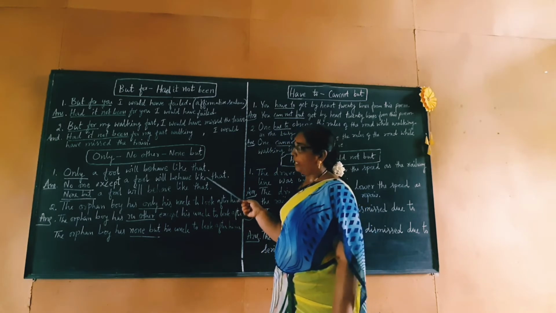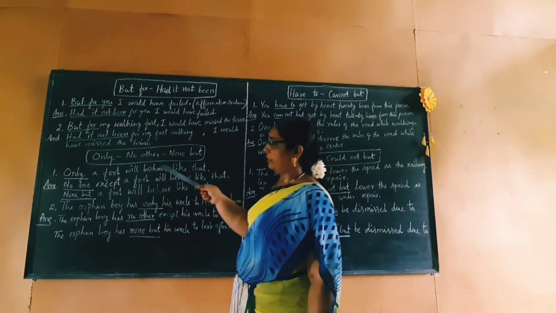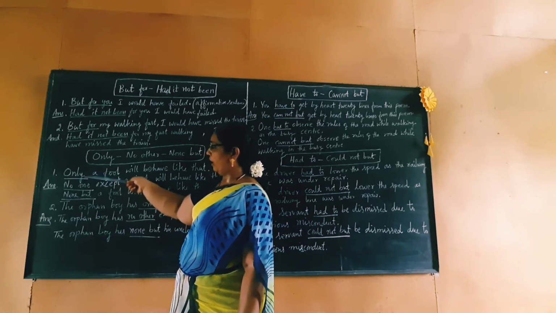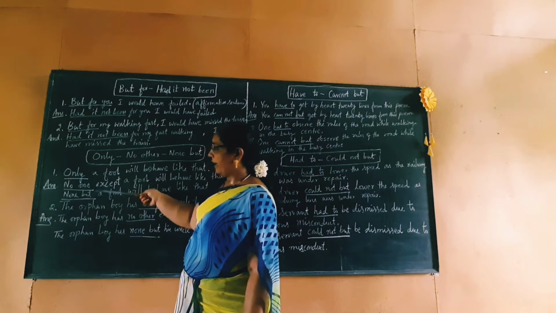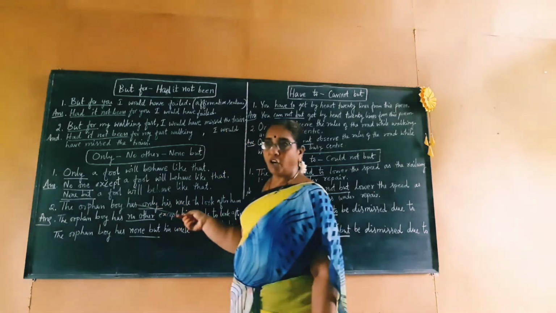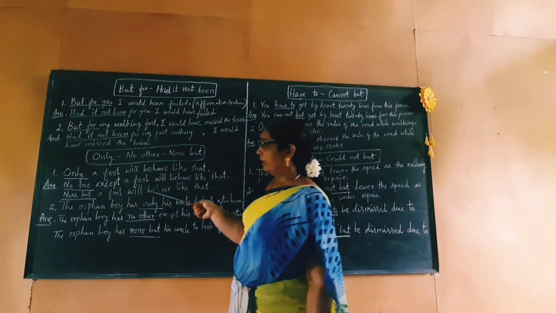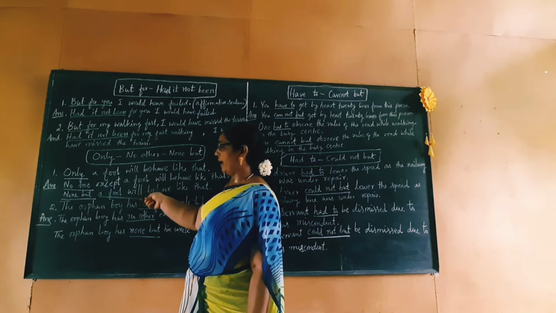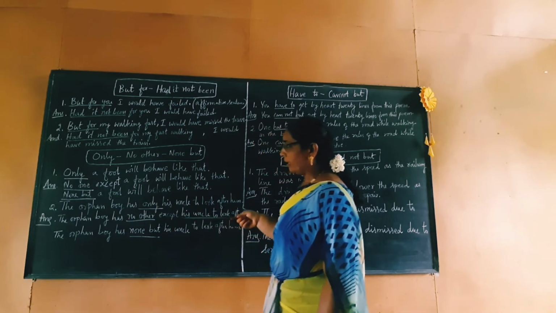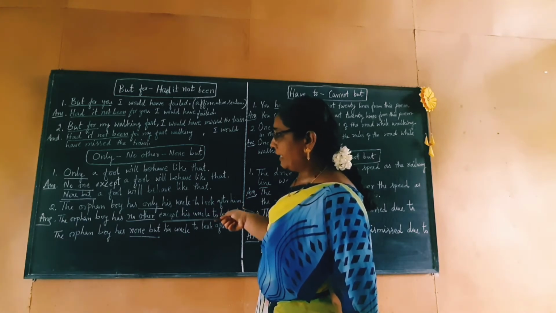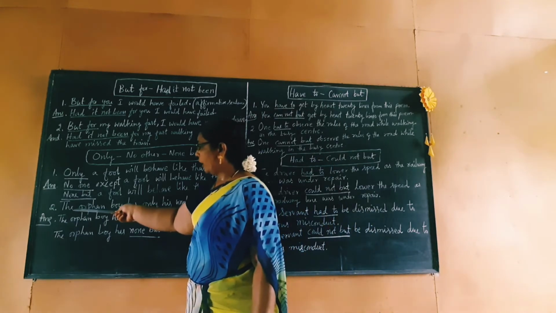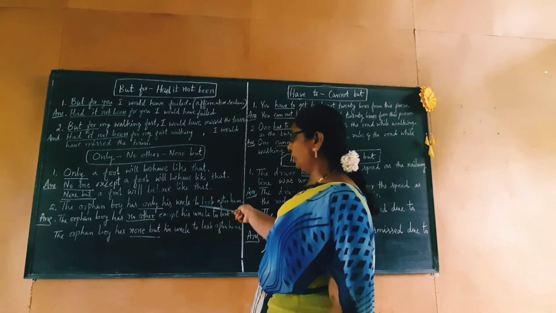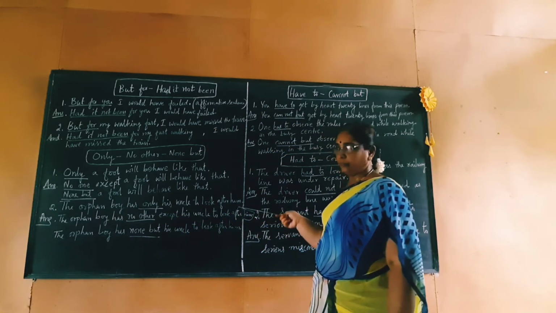Here we have to see that if the sentence is given starting with "only", we can rewrite this sentence in two different forms, in negative forms, using a negative phrase, "no one" or "none but". We take another example. The orphan boy has only his uncle to look after him.